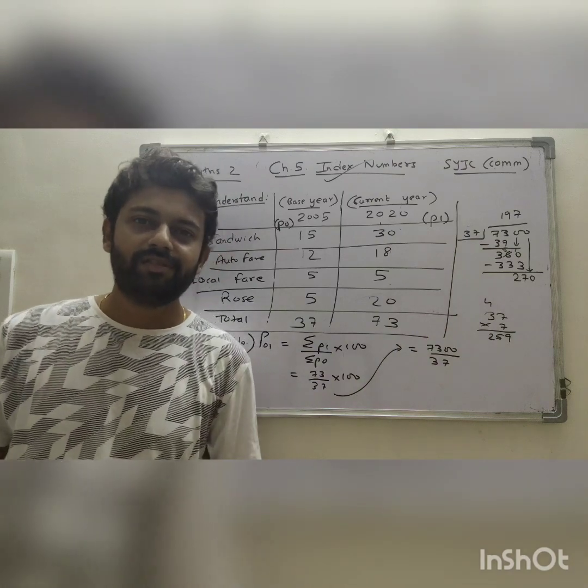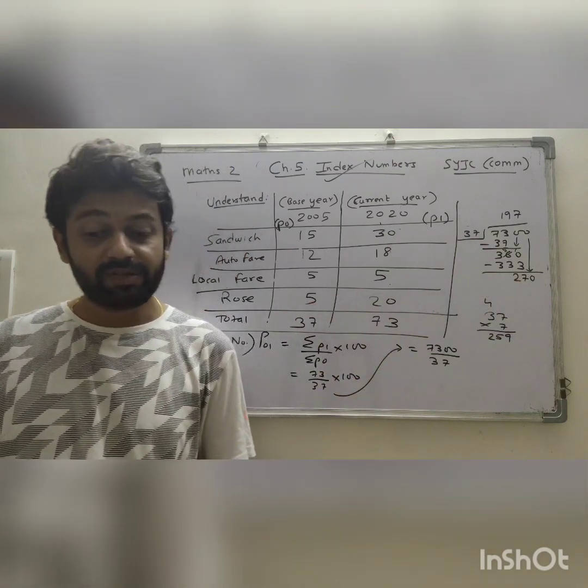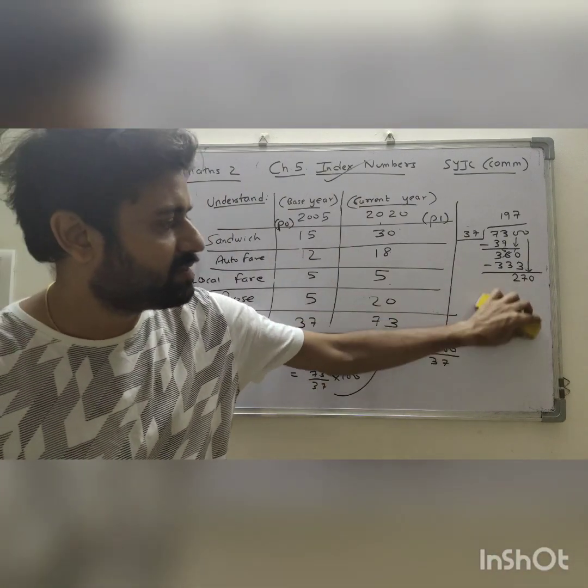I thought of 37 near to 40. 40 7s are 280. 280 इसके करीब है. So 7s are I thought. And yes, it is giving me a very near answer.